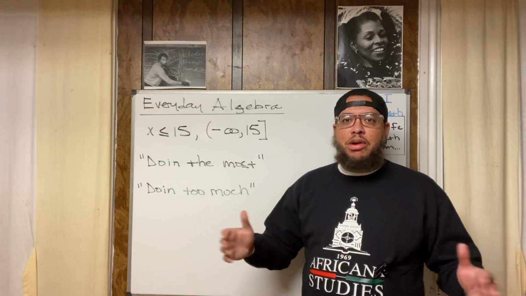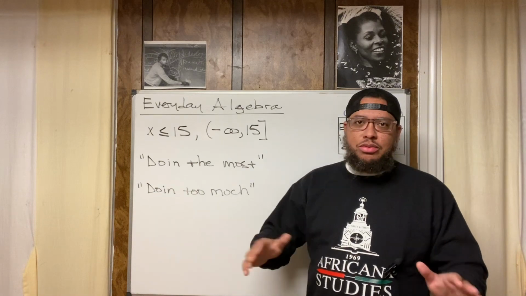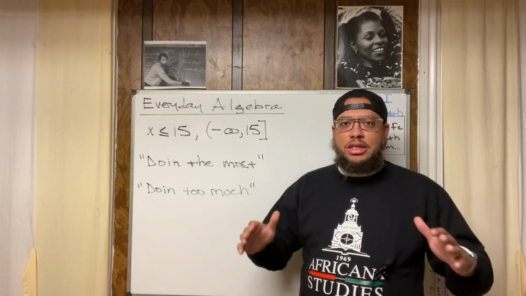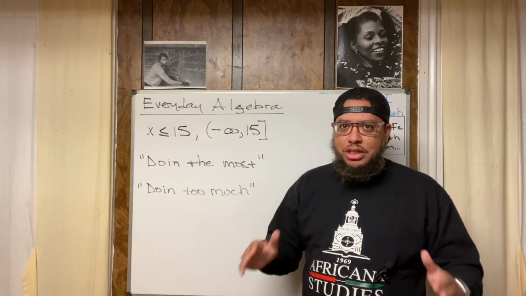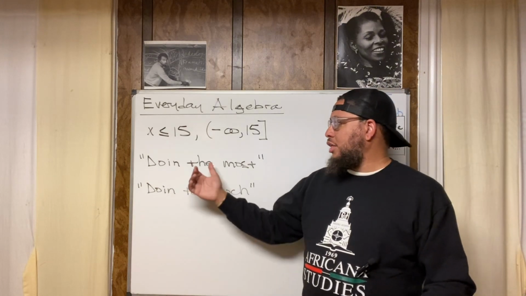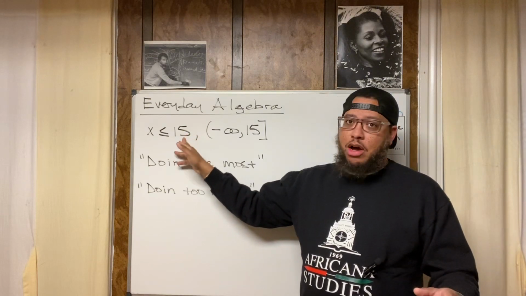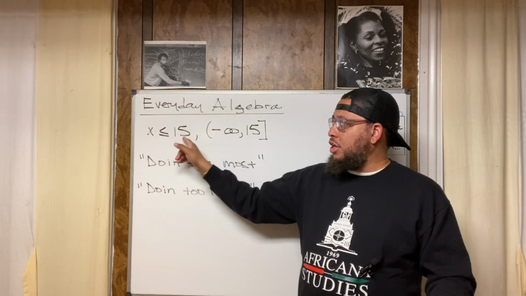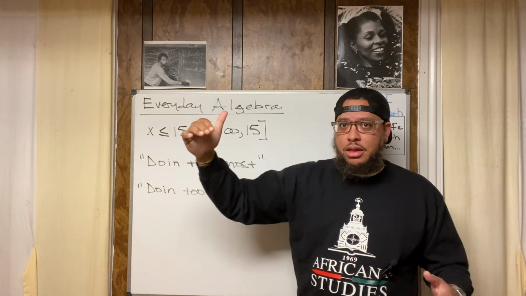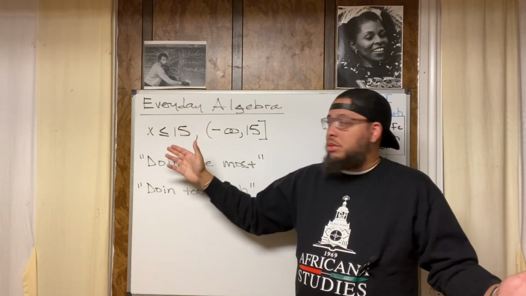Like nobody probably would raise an eyebrow or look at you no type of way, because you're in a decent range of activity, right? You're not getting on nobody's nerves. But when somebody accuses you of doing the most, it's like, yo, you at 15, man. You doing the most that's allowable, right? So if x is less than or equal to 15, 15 is the max. Doing the most means that's what you're doing, the maximum.